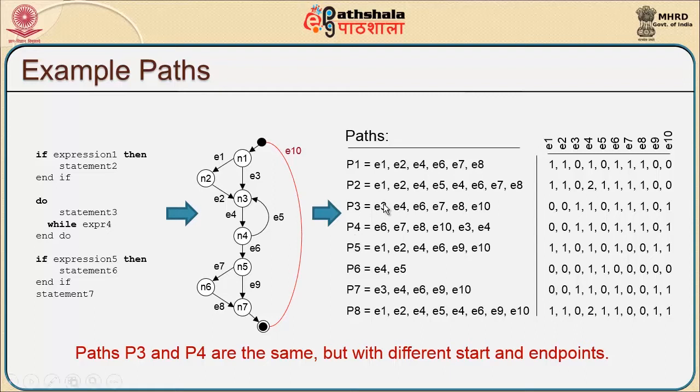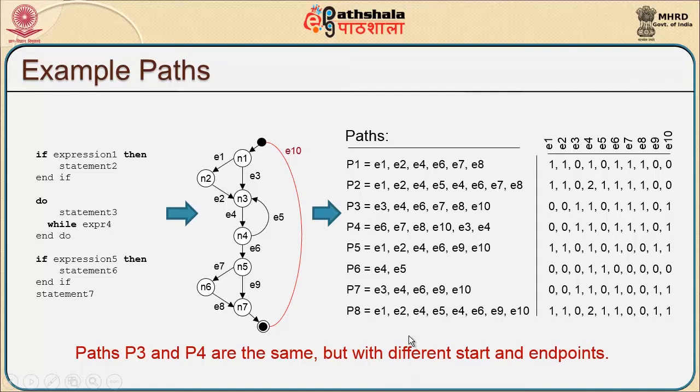So, in this particular case, when you go back and check, the condition is to test at least once, which means I should have tested with all the independent paths at least once. So, I can execute either P3 or P4.